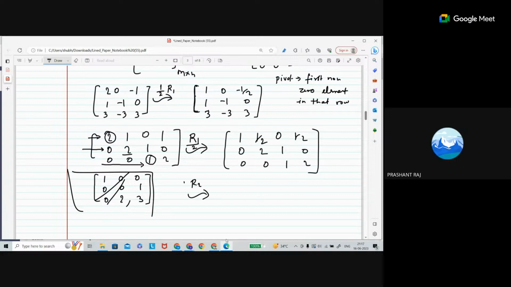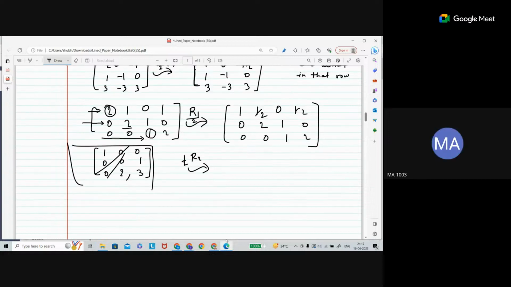Sir, when we change it, the matrix will be changed, no? With the original matrix, the matrix will change. Yes, the matrix will be changed. So I am converting this matrix into row echelon form. We are actually changing the matrix.